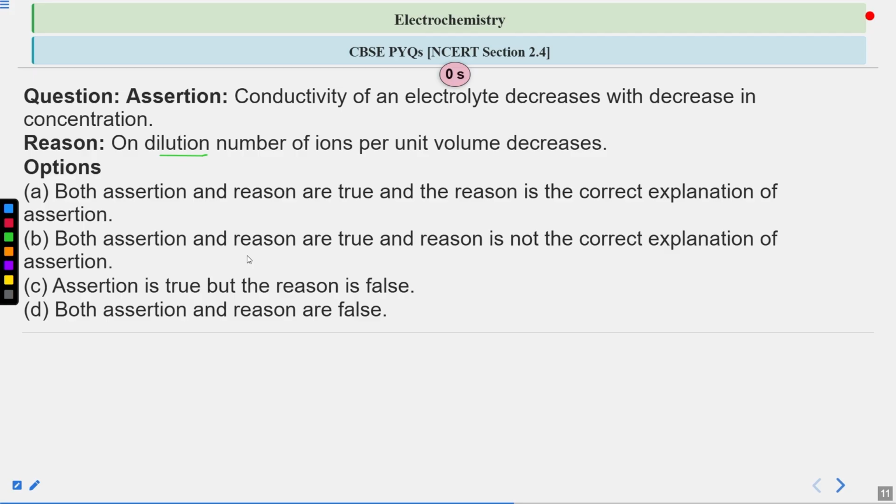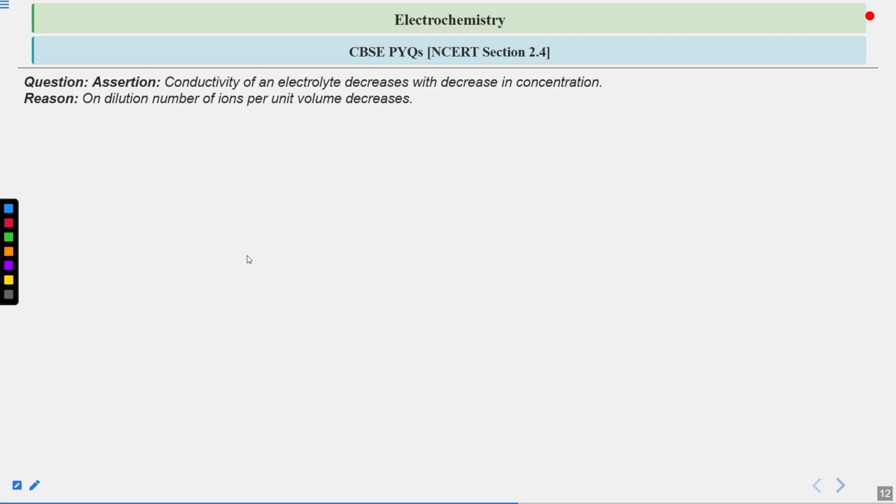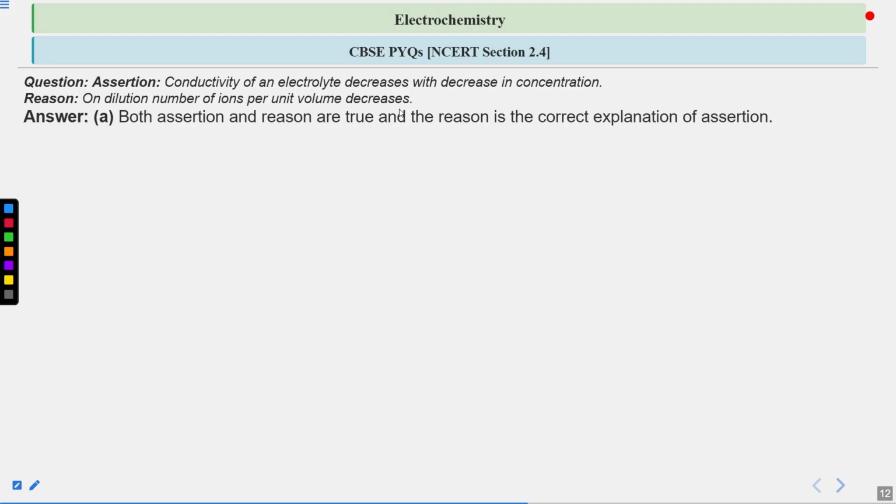Okay, let's see. So for this given question, the correct answer is option A, which says that both the assertion and the reason are true, and the reason is the correct explanation of the assertion. Now let's see how.